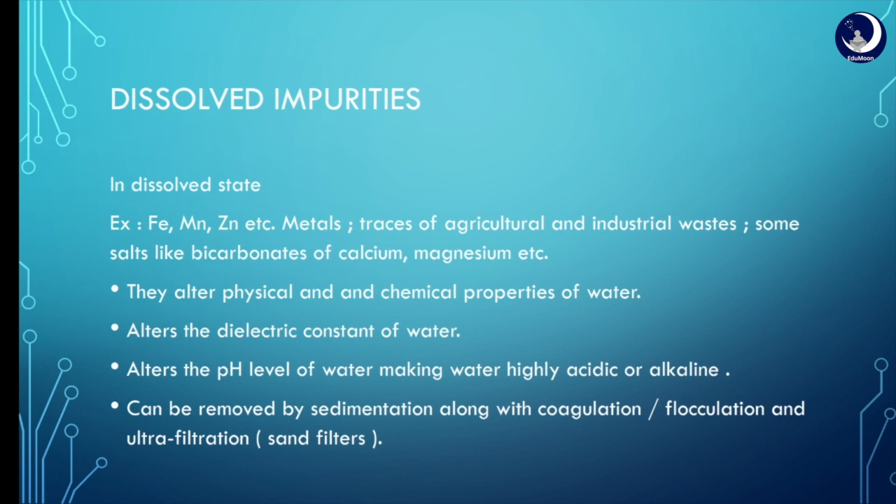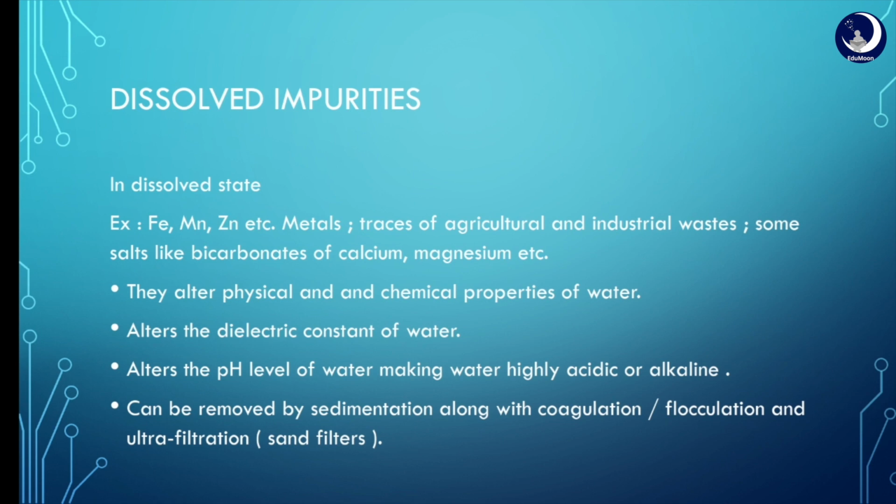Coming to the dissolved impurities, these impurities are dissolved in the water. Example: some metals like iron, zinc, etc., some traces of agricultural and industrial wastes, and some soluble salts which may impart temporary and permanent hardness to water.